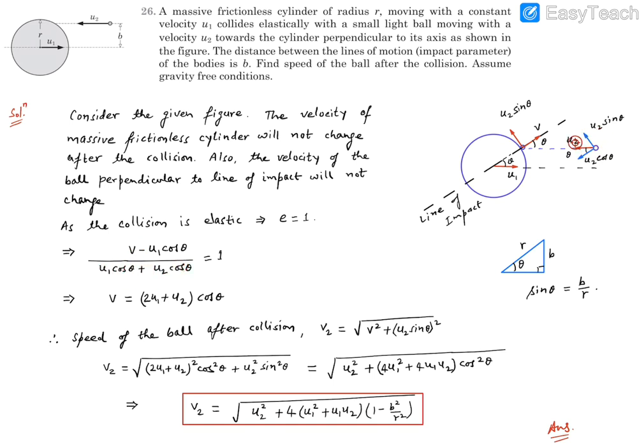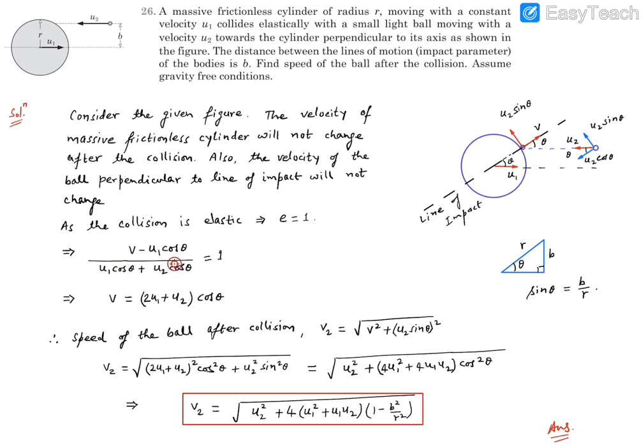Now approach was before the collision, so you'll find that this velocity u2 cos theta was along the line of impact and it was approaching for this collision. And this u1 was there earlier as well, so u1 cos theta will be contributing to the approach. So total approach velocity is going to be u1 cos theta plus u2 cos theta, and that becomes equal to 1.